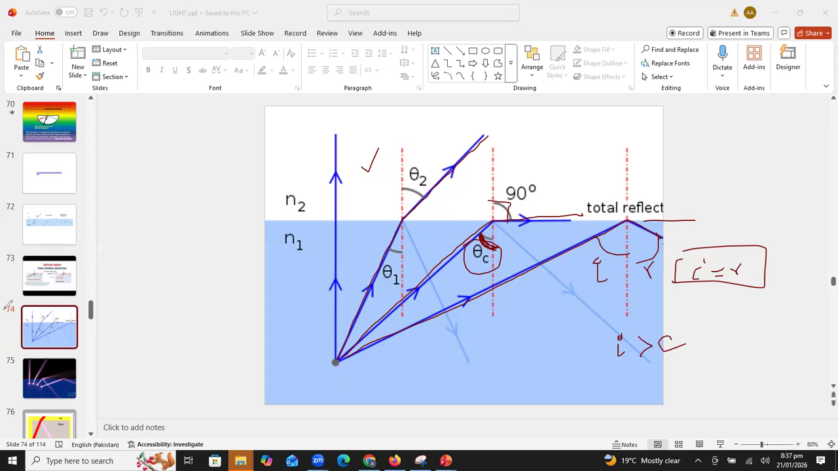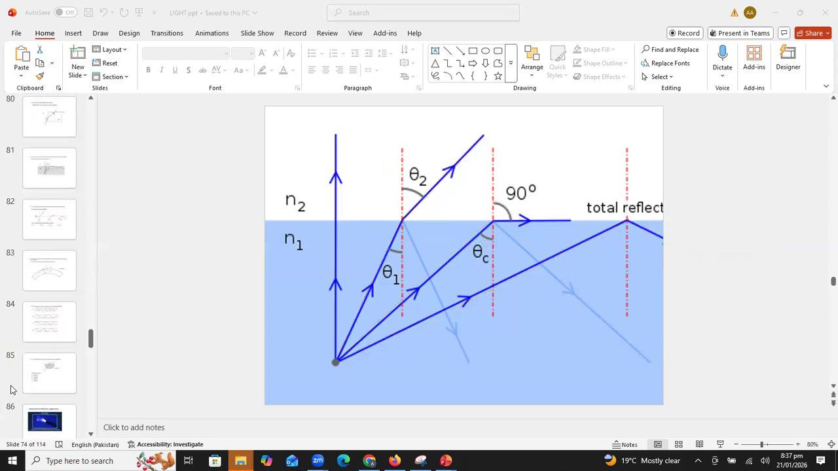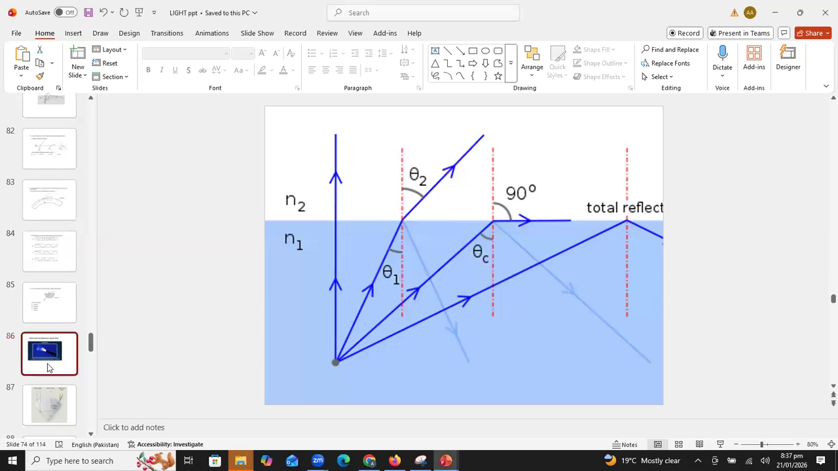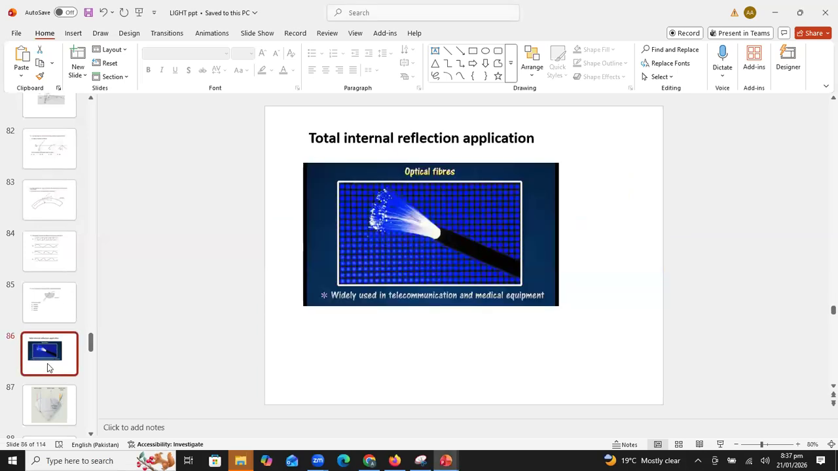Okay, so what are the uses of total internal reflection? We can observe the phenomenon of total internal reflection in many different devices, like optical fiber. Have you ever heard this name, beta, optical fiber? Optical fibers are used for different purposes, like transferring data from one place to another.